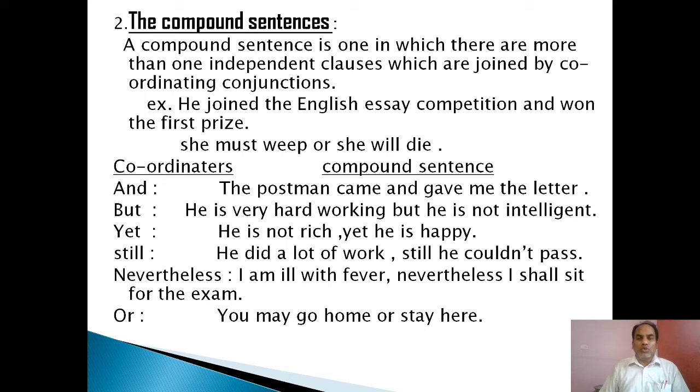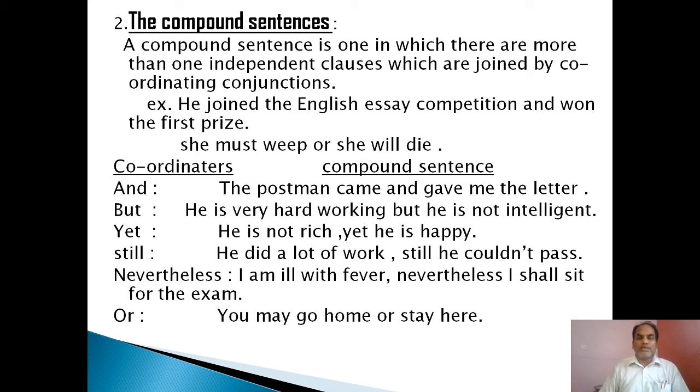She must weep or she will die. She must weep is a coordinate clause. She will die, it is also a coordinate clause. That means both of the clauses are independent and they are joined by the coordinating conjunction or, so we can say this is a compound sentence.